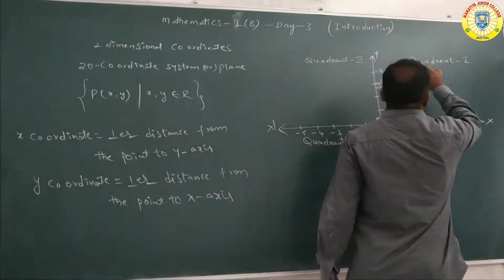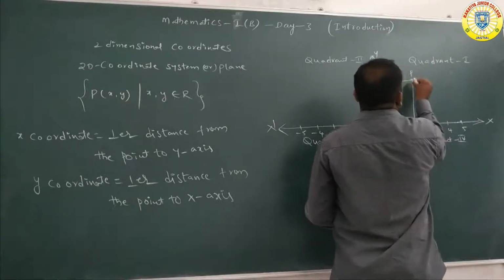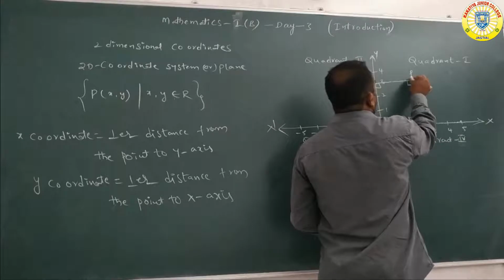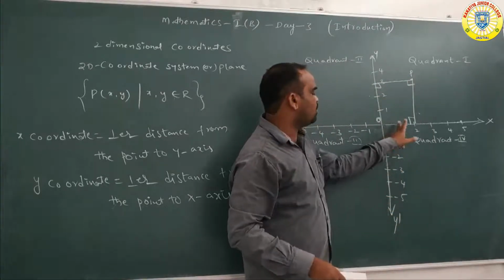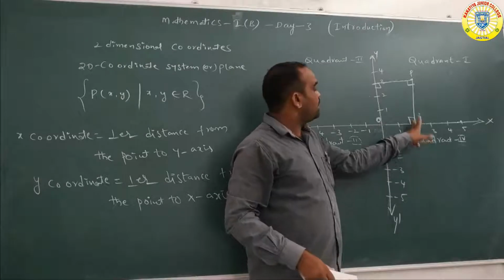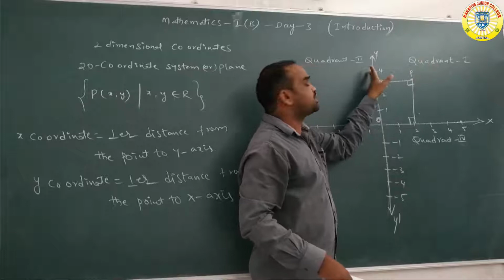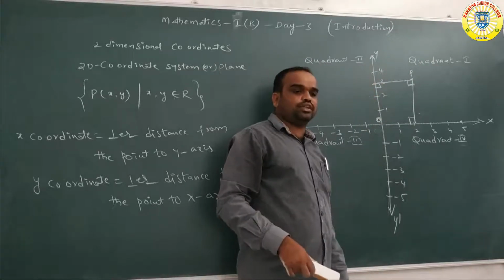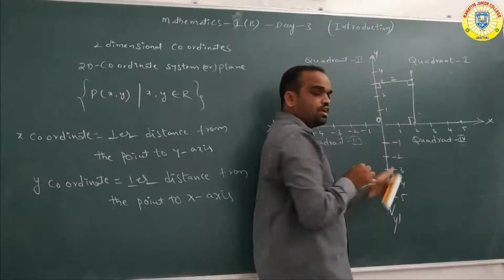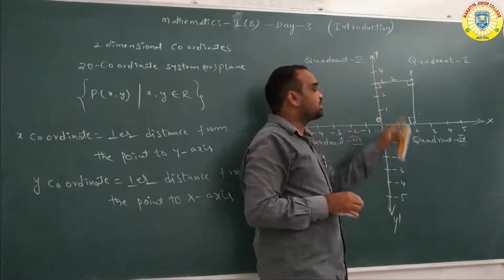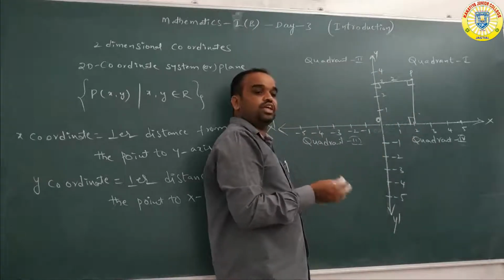Observe this one. Here, what are the coordinates of P? Here we have denoted the point P. How much distance is there from the point P to the y axis? Observe this one. There is 0, 1, 2. This is the perpendicular line. That's why the distance from P to the y axis is 2 units. The distance from P to the x axis, how many units? 3 units.